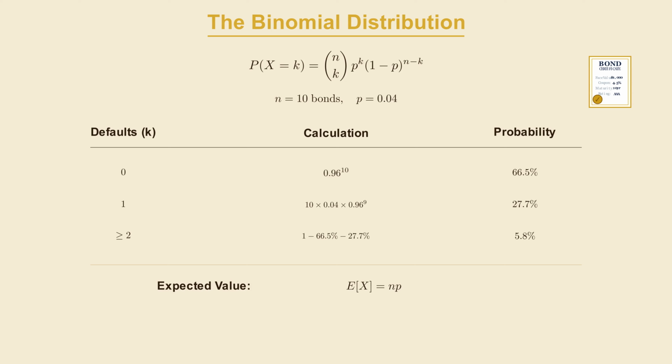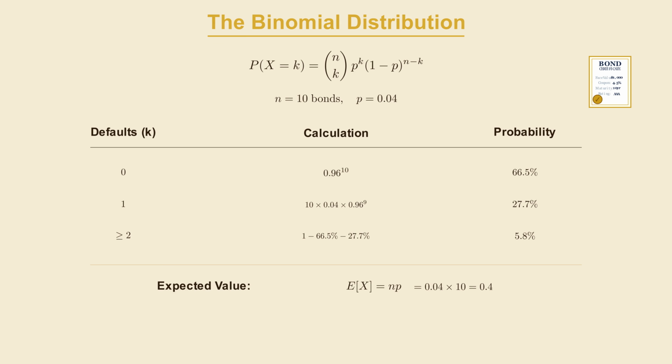The expected value of a binomial distribution is the number of observations times the probability of success. So for example, if we have 10 bonds and a 4% default rate per bond, then the expected number of defaults is 0.04 times 10, or 0.4. So on average, less than half a bond will end up defaulting, which makes sense. 4% default rate across 10 bonds is almost never going to give you more than one or two defaults in a given year.